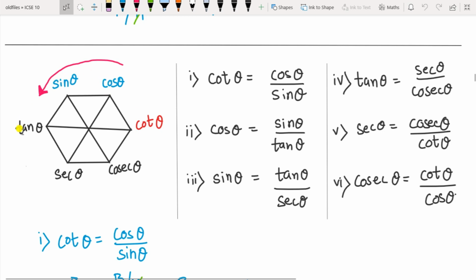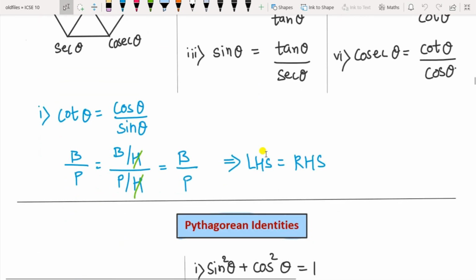Sine theta will be equal to tan upon sec theta, like this. Okay, so here again you get the 6 formulas. So the first one I have proved again here, that is cot theta equal to cos upon sine theta. So cot is b by p, cos is b by h and sine is p by h. H will get cancelled, you get b by p, that is left hand side equal to right hand side.